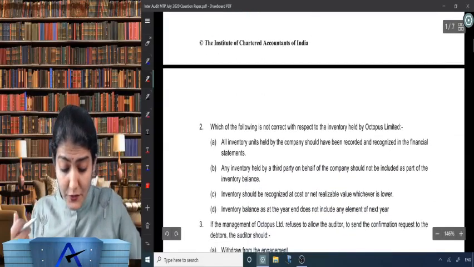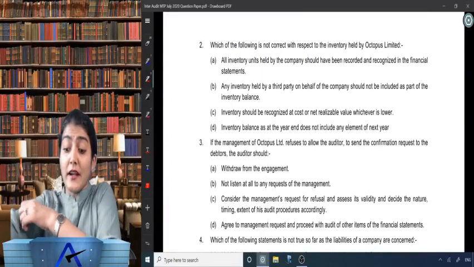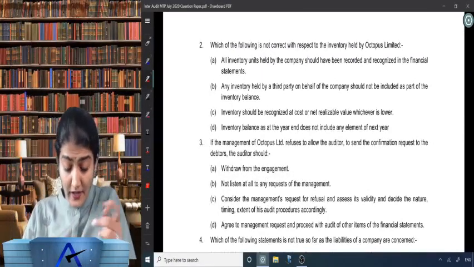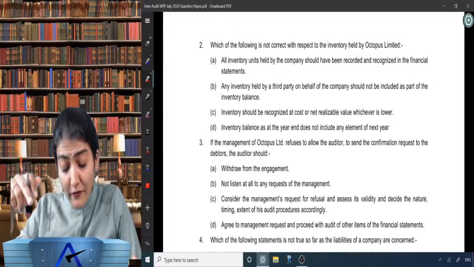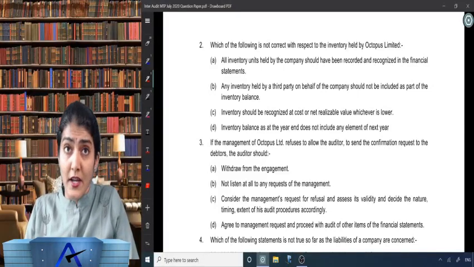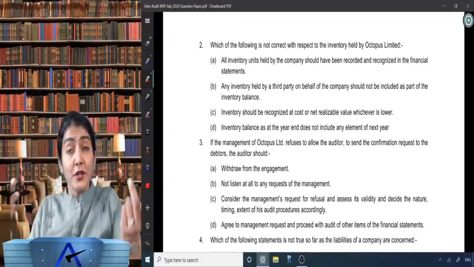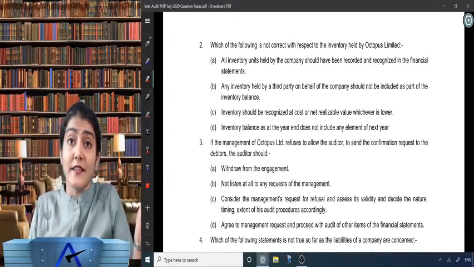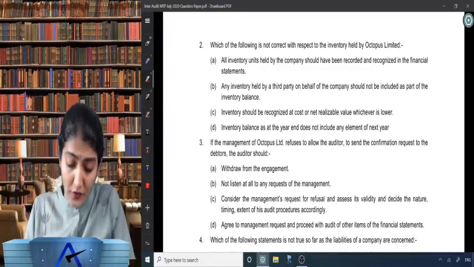Okay. Next one. Which of the following is not correct with respect to the inventory held by Octopus Limited? Which of the following is not correct? All inventory units held by the company should have been recorded and recognized in the financial statements. Correct. That is completeness. All inventory units held by the company should have been recorded and recognized in the financial statements. So whatever is the physical stock, accordingly should be the book stock.